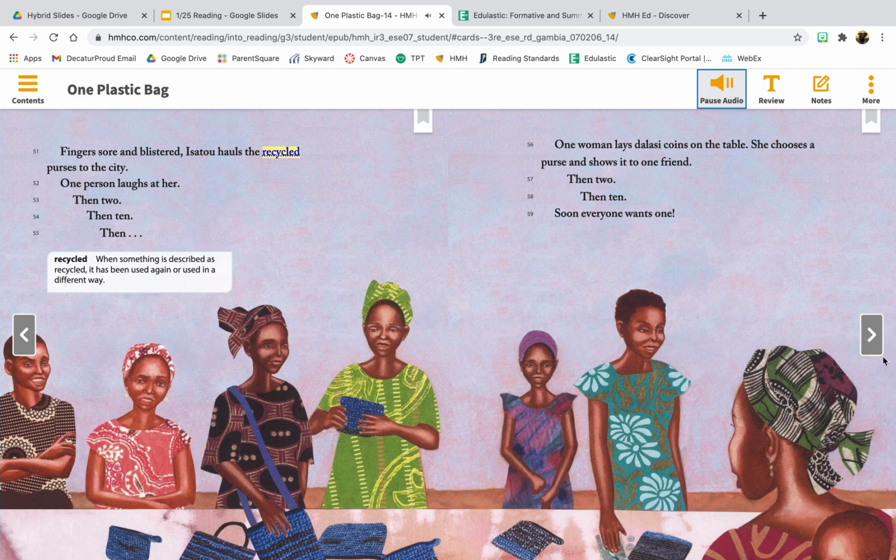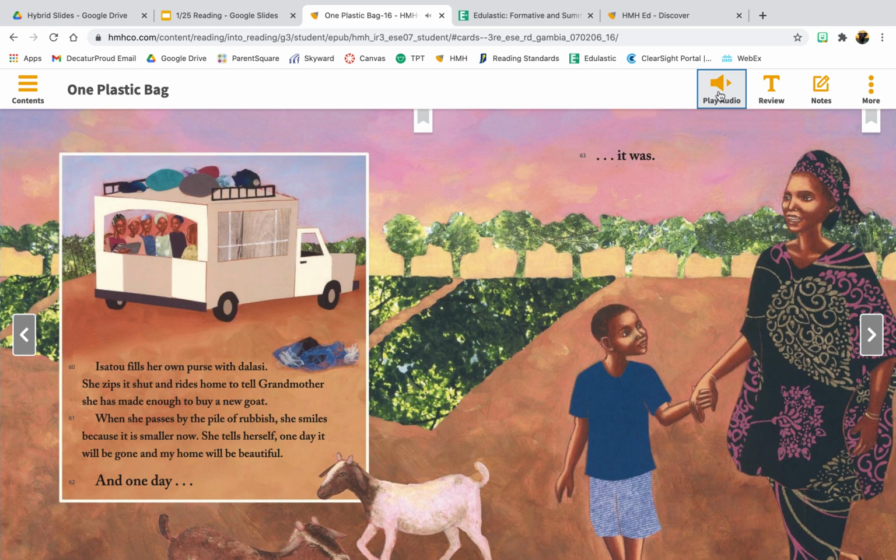One woman lays Dalasi coins on the table. She chooses a purse and shows it to one friend. Then two, then 10. Soon everyone wants one. Isatu fills her own purse with Dalasi. She zips it shut and rides home to tell Grandmother she has made enough to buy a new goat. When she passes by the pile of rubbish, she smiles because it is smaller now. She tells herself, one day it will be gone and my home will be beautiful. And one day it was.